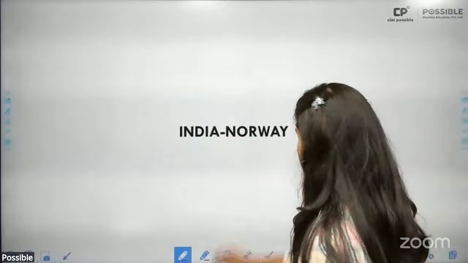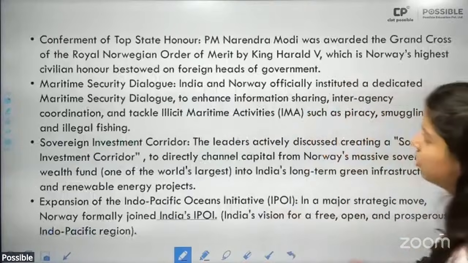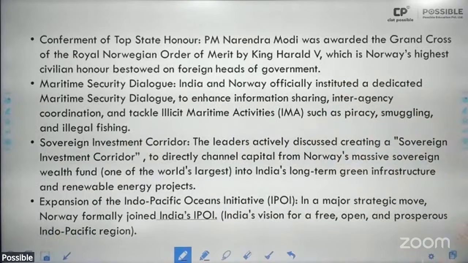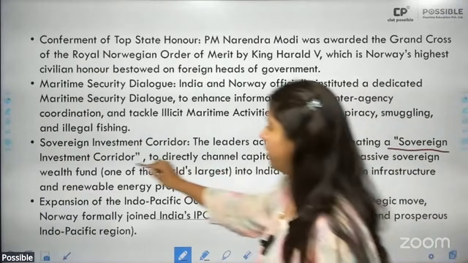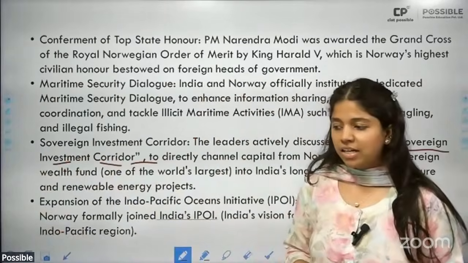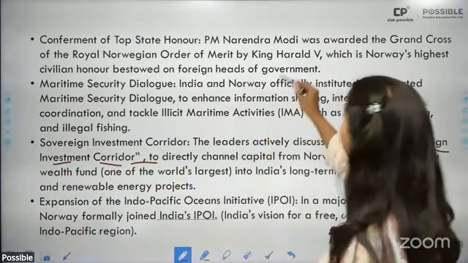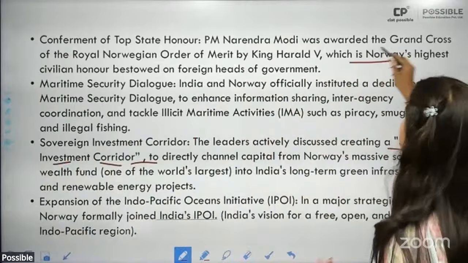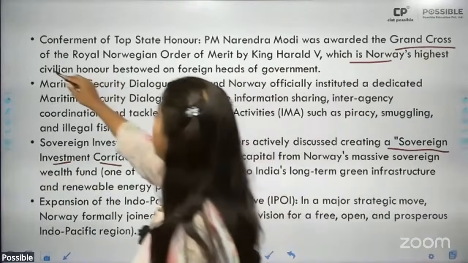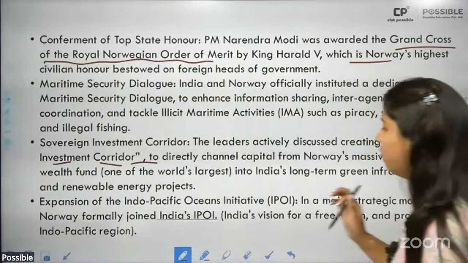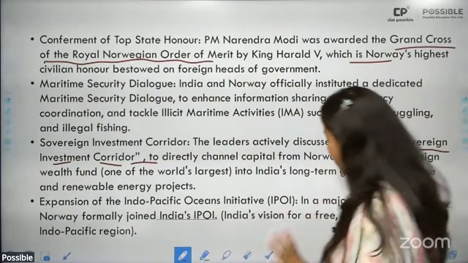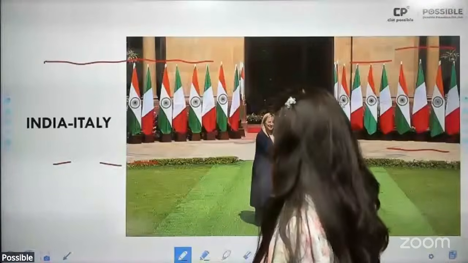Agreement in 1962. Then India and Norway, very briefly, children, don't have to get into the details of it. Just remember that they are also going to create a sovereign investment corridor to foster foreign direct investment into India. What you have to remember is that Modi ji has been given the highest award, that is the Grand Cross of the Royal Norwegian Order of Merit. All right. Others simply for reading, nothing in detail. They will not ask you questions.